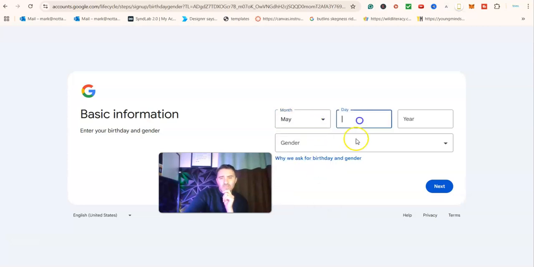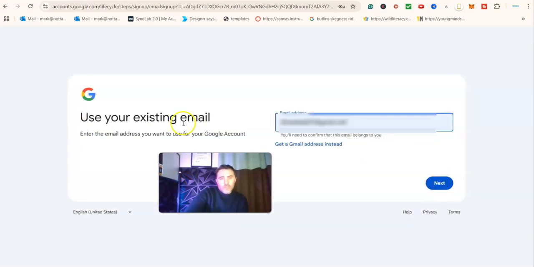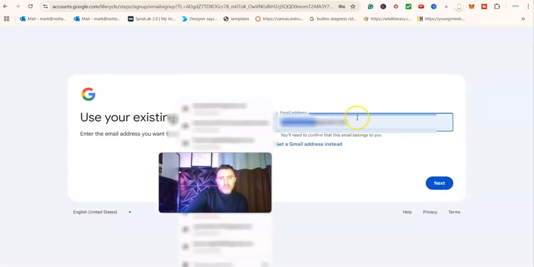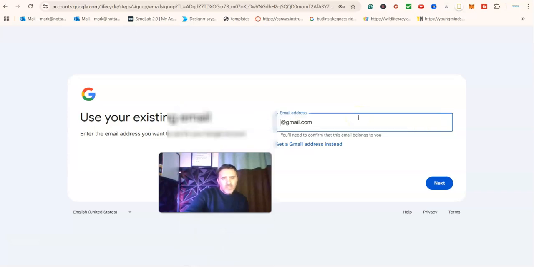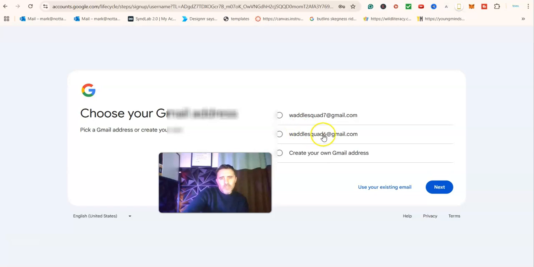Enter your date of birth. Doesn't really matter. Just anything, or you can put in your real date of birth if you want. Gender, and then we click on next. Use your existing email. What's that? Let me see. What's that say? Get a Gmail address. Here we go. So I want. Let's just go with Waddle Squad. That'll do.